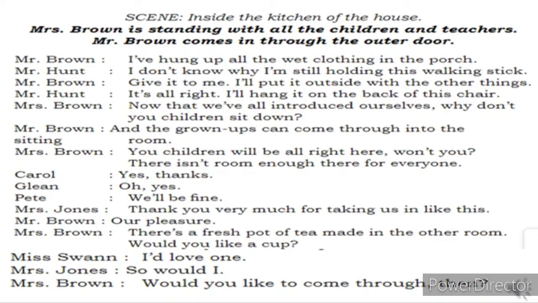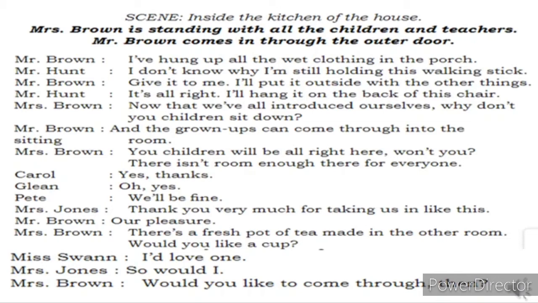Then what happens? Mr. Brown says, I have hung up all the wet clothing in the porch. Porch is an entrance area. Now, in that particular place, I have hung all your wet clothing. Mr. Hunt says, I don't know why I'm still holding this walking stick. He says he was holding a walking stick. He says, why am I even holding this walking stick? I don't know.